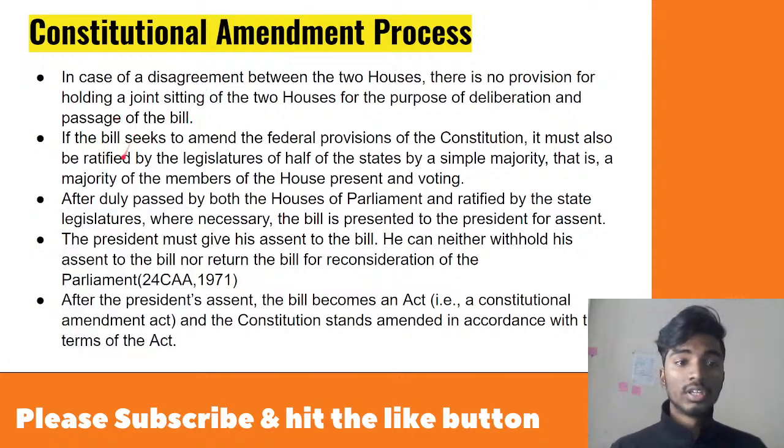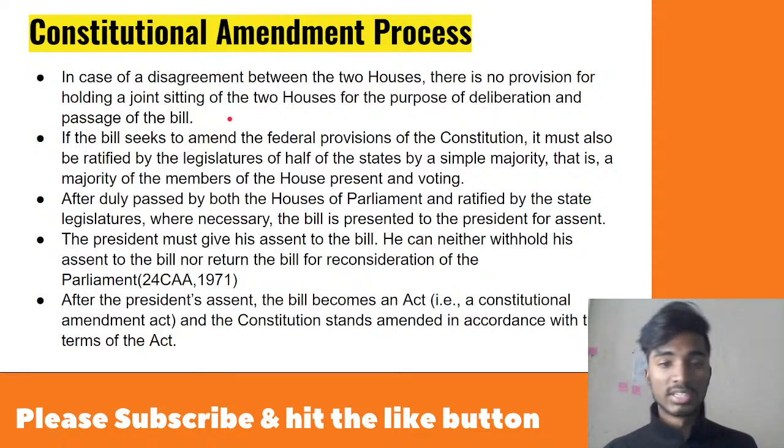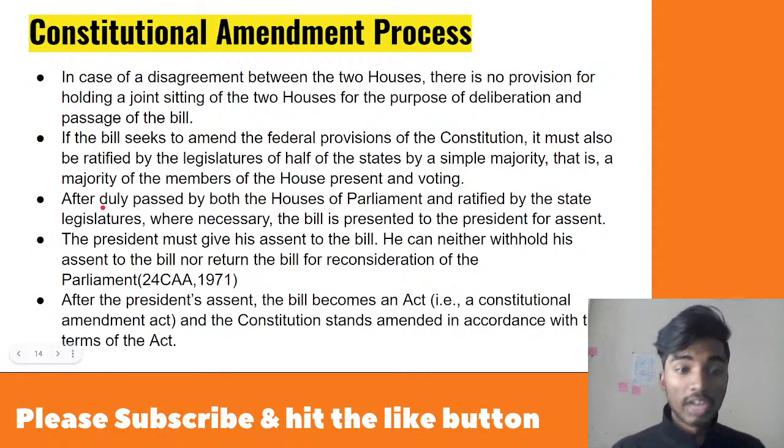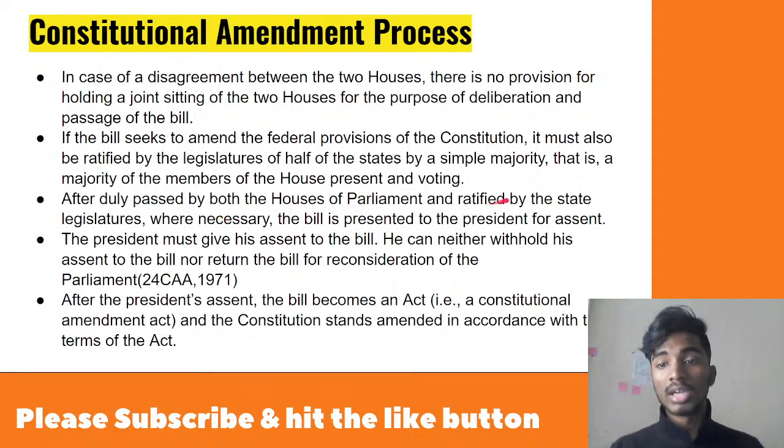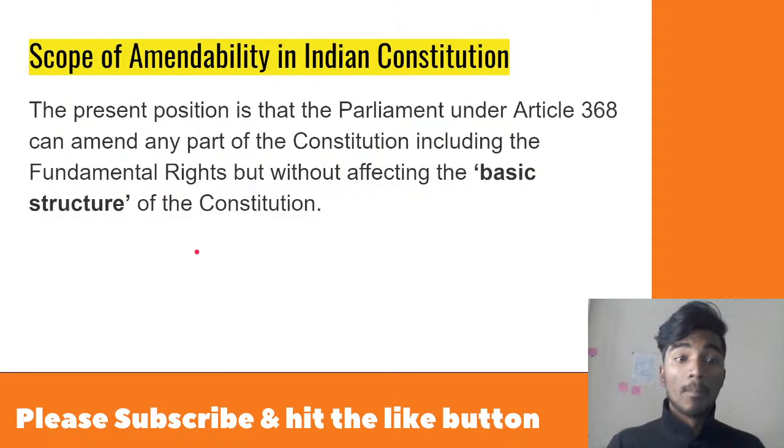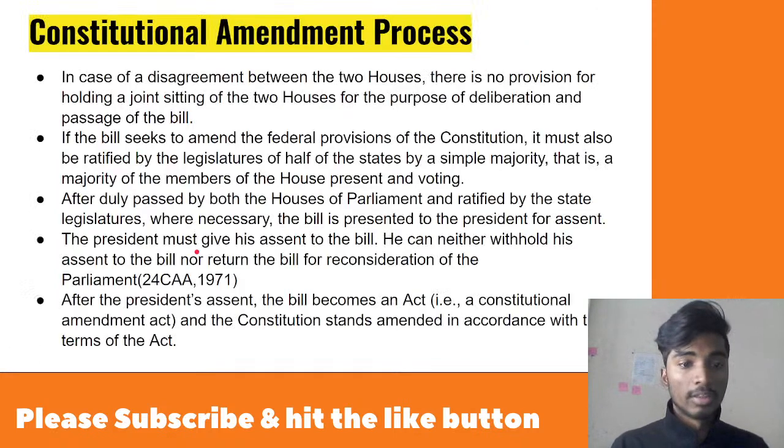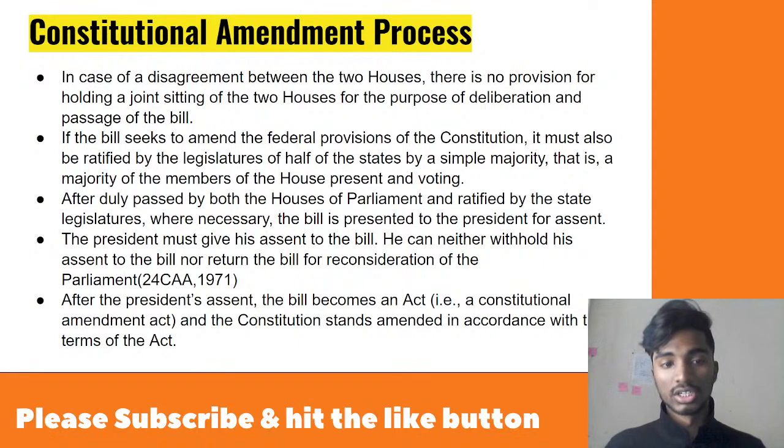If the bill seeks to amend the federal provisions of the constitution, it requires the ratification of the states by a simple majority. And then, a very important point: after being duly passed by the houses of parliament and ratified by the state legislatures where necessary, the bill is presented to the president for his assent. And please pay very close attention here. The president must give his assent to the bill. He can neither withhold his assent nor return the bill for reconsideration.